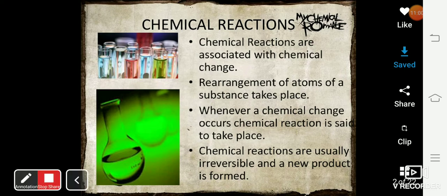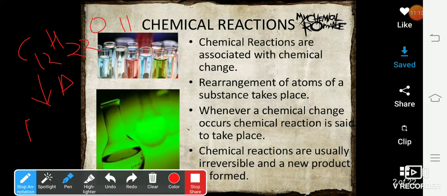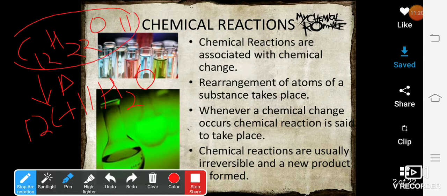For example, when you were burning sugar, that is C12H22O11, on heating it was producing 12C plus 11H2O. Now, here, if you find out the mass of sugar, that should be equal to the mass of carbon plus the mass of water.